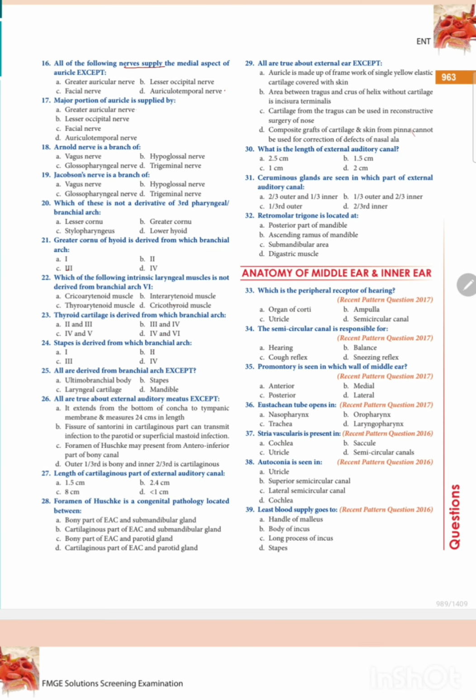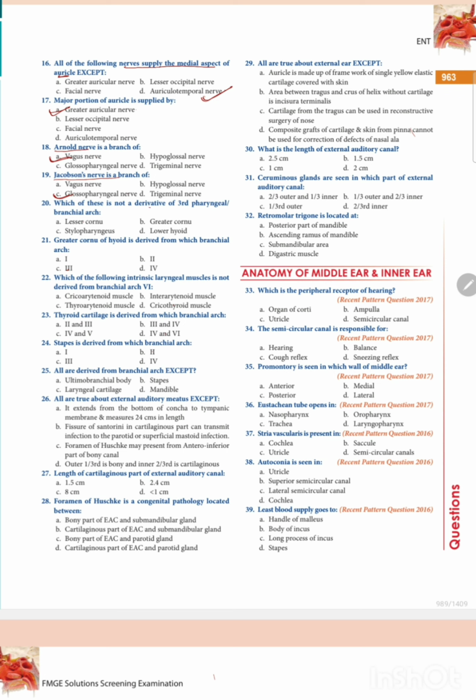All of the following nerves supply the medial aspect of the auricle except the auriculotemporal nerve. The major portion of the auricle is supplied by the greater auricular nerve. Which nerve supplies the major portion of the auricle? Greater auricular nerve. Arnold's nerve is a branch of the vagus nerve. Jacobson's nerve is a branch of which nerve? Glossopharyngeal nerve.